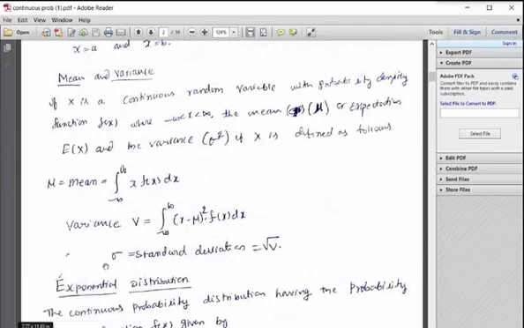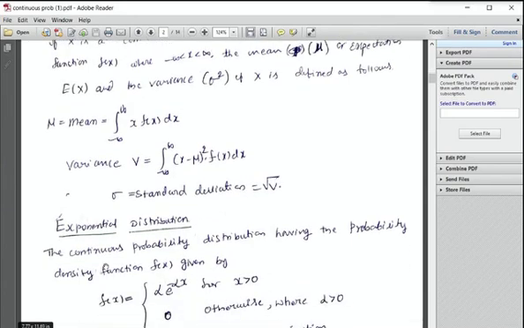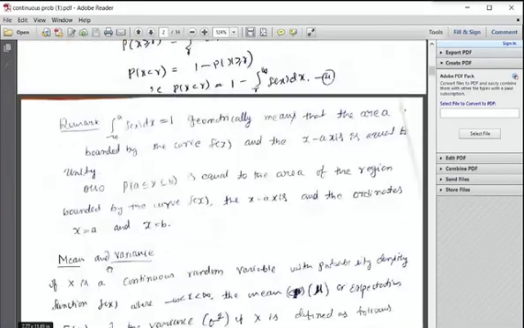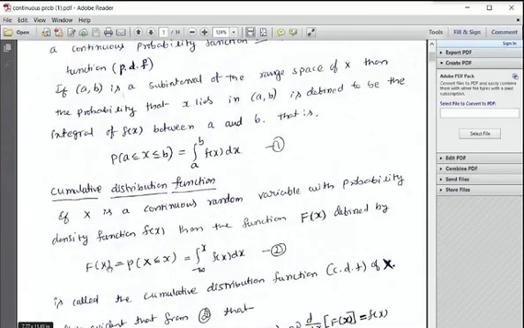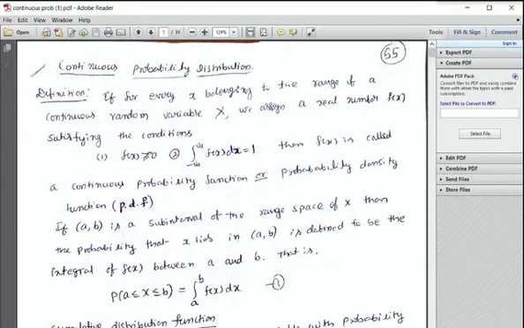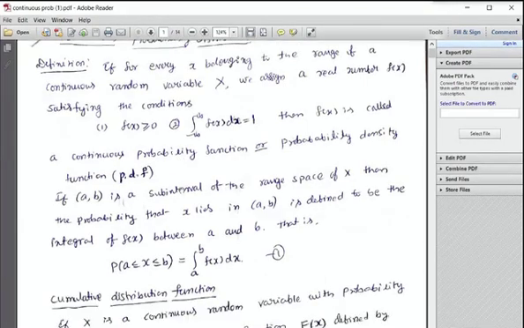Now, under continuous probability distribution, we have studied two distributions: one is the exponential distribution and the other is the normal distribution. To show that a given function is a PDF, what do we have to verify? We have to verify this condition: f of x is greater than or equal to 0 and the integral from minus infinity to infinity of f of x dx equals 1. Then we say that the given function is a PDF, a probability density function.